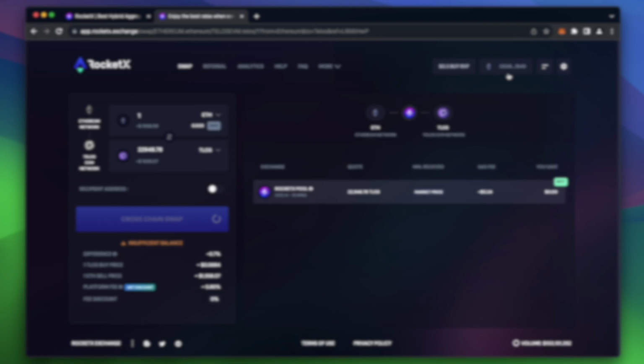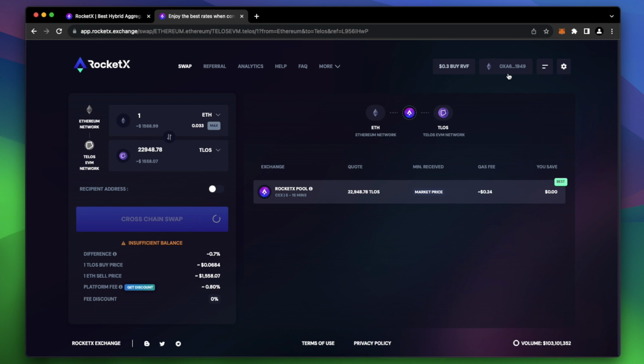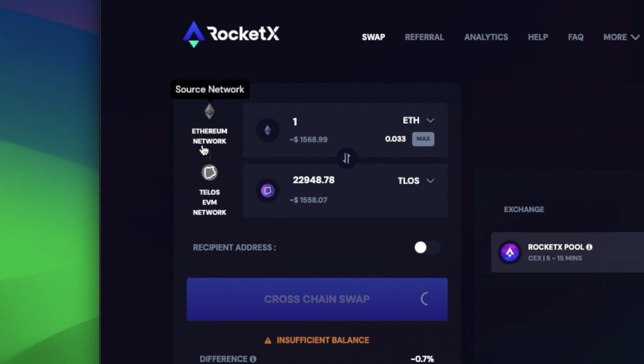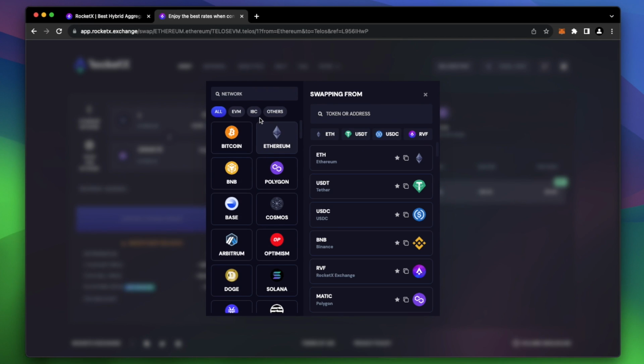Now we can swap. I'll be swapping ETH on the Ethereum chain to Telos on the Telos EVM. You'll want to make sure the correct source network is selected and that the from token is also correctly selected. In this case, we want ETH and ETH to be selected.